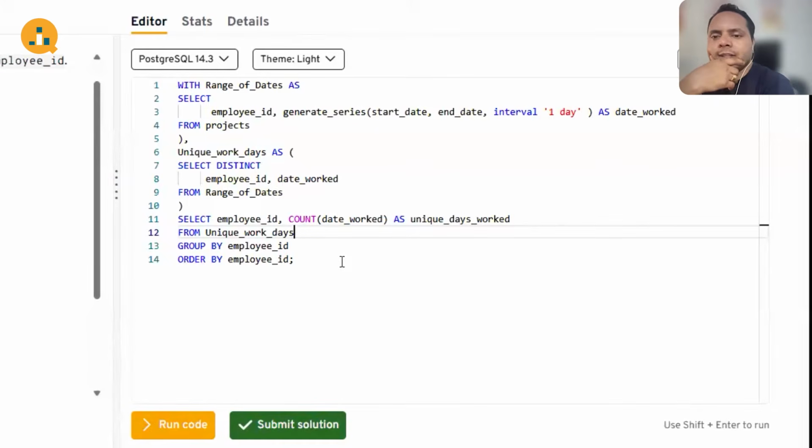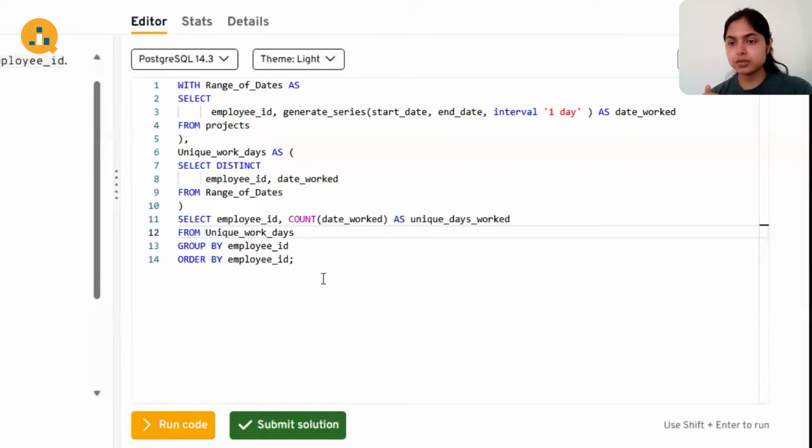Do you mind explaining a bit more about the series function that you're using, how it works and how it is helping in this scenario? Yeah, sure. My idea was initially to have all the dates listed. Since there is an overlap between start date and end date for a single employee because they have worked on multiple projects, we'll have to list out all the dates which are there in this database for all the projects that an employee has worked on.